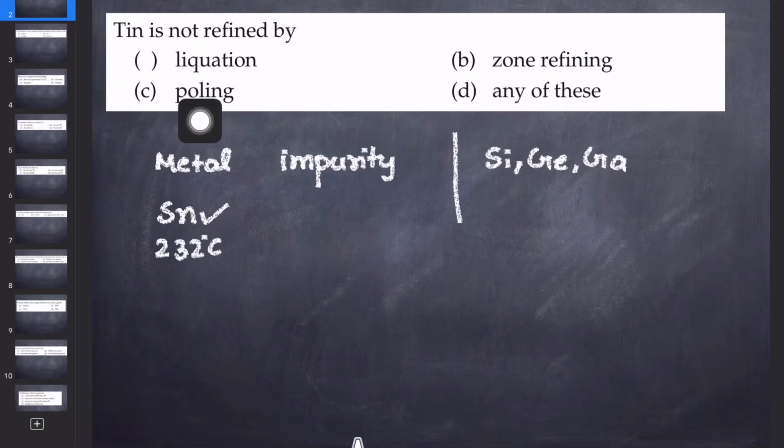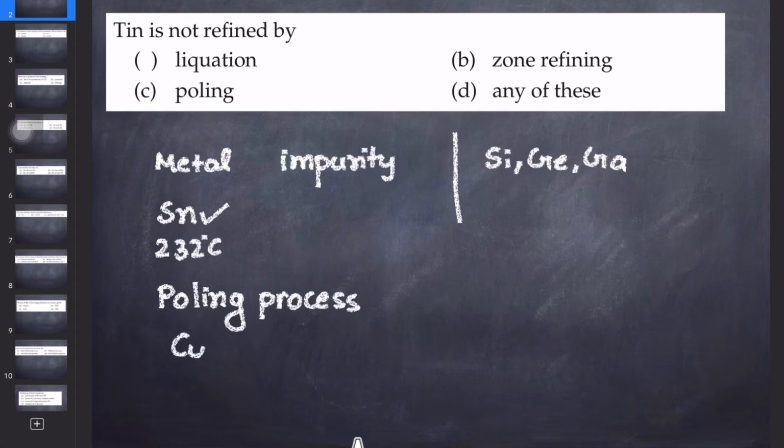One is for copper, in the purification of copper. Poling is done in which we use green poles of wood. So the poling process is done for the purification of copper as well as purification of impure tin. So the second option will be what? C. So A and C are the correct answers for this question.